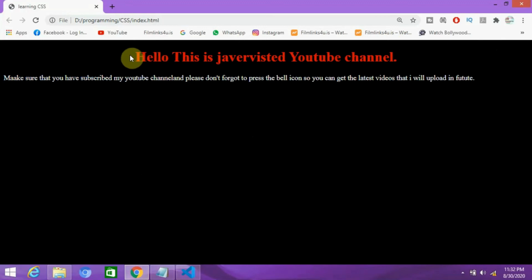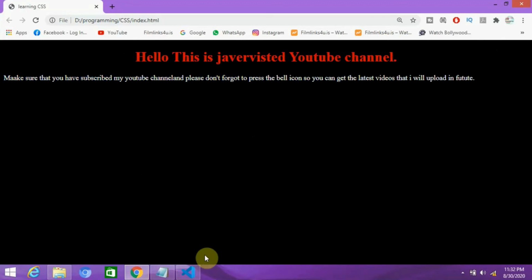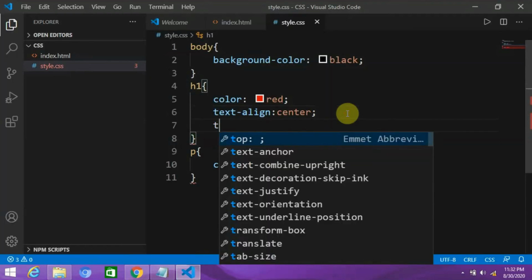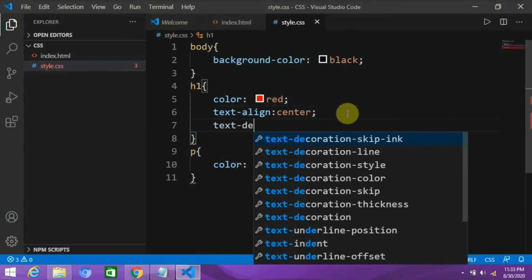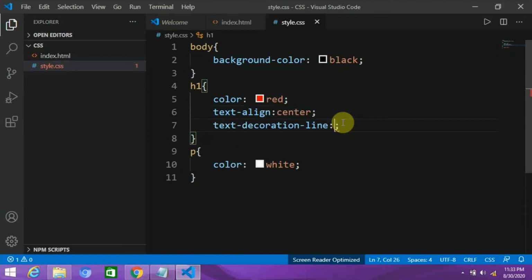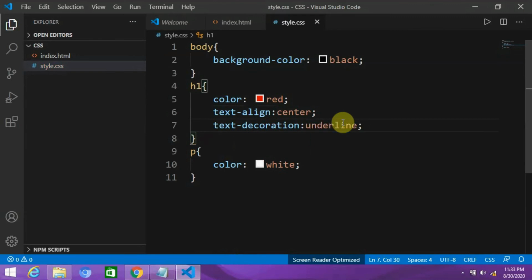What if you want to underline your heading? So what you will do, you have to write text decoration underline. Okay, that's good.